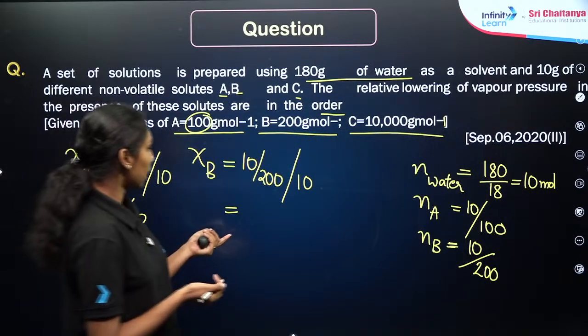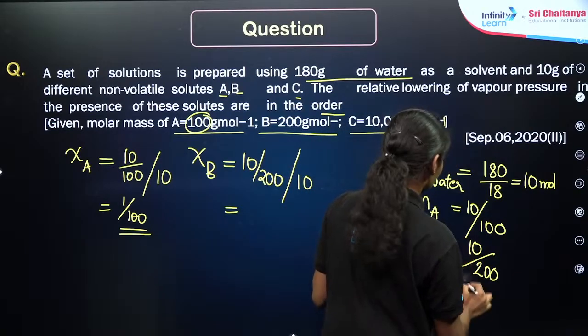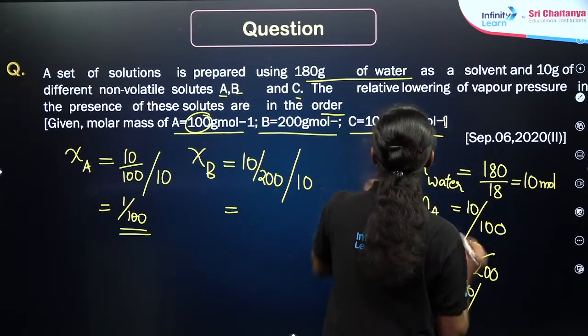Then what about the last one, chi C? Number of moles of C. 10 divided by 10,000, right?